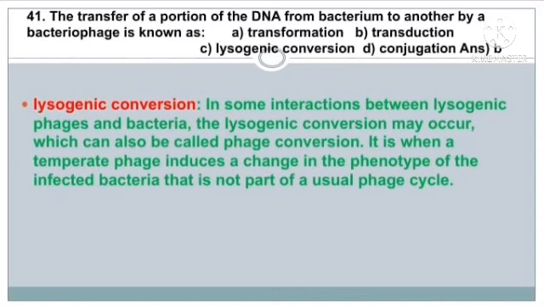The transfer of a portion of the DNA from one bacterium to another by a bacteriophage is known as? The answer is option B, transduction. In some interactions between lysogenic phages and bacteria, lysogenic conversion may occur, which can also be called phage conversion. It is when a temperate phage induces a change in the phenotype of the infected bacteria that is not part of a usual phage cycle.